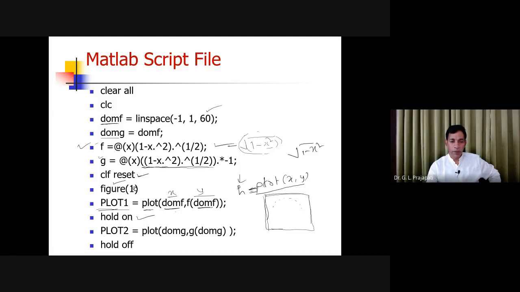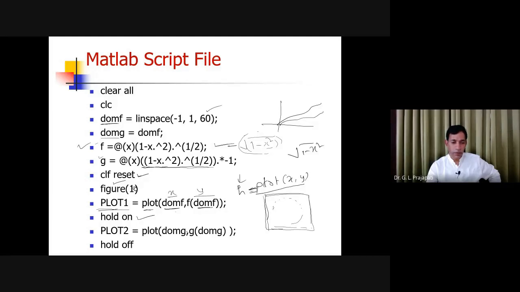Once you use the hold on command, then within the same graphics area you are going to plot the next graph also. Like you have constructed this graph, and again if you want to construct in the same graphics area, you can use the hold on. So in the same graphics area, we are going to construct the plot again for the negative side. So you have to use the function hold on.